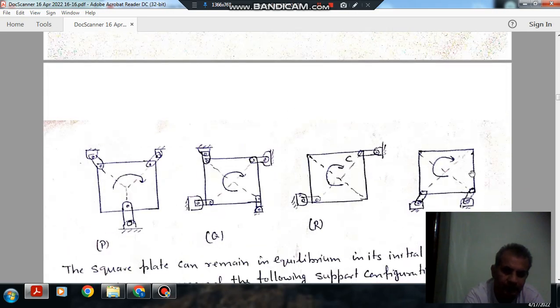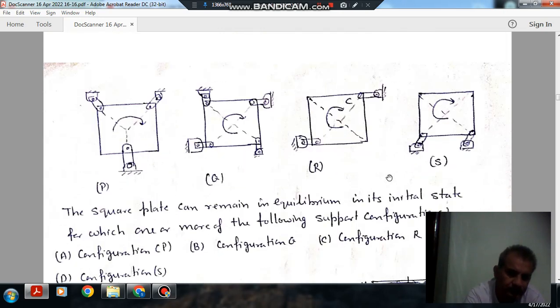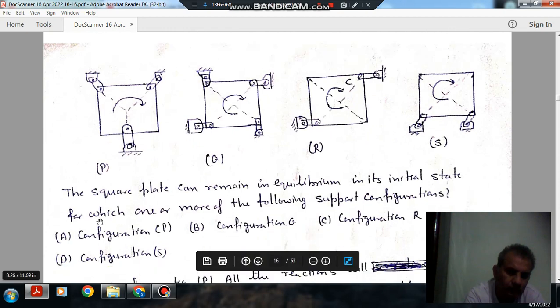So these are the plates, and these are the different configurations. The question is: the square plate can remain in equilibrium in its initial state for which one or more of the following support configurations. Option A, configuration P. Option B, configuration Q. Option C, configuration R. And option D, configuration S.